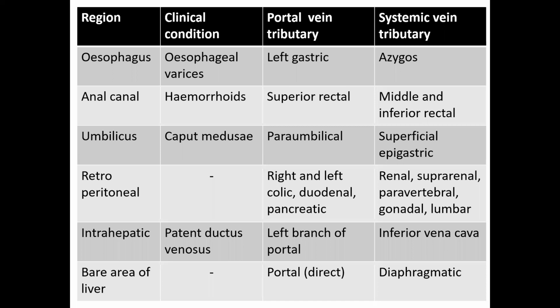We had discussed in the previous class that there are two types of hemorrhoids, external hemorrhoids and internal hemorrhoids. External hemorrhoids are painful, but that is not a portosystemic anastomosis. The internal hemorrhoids are between the superior rectal vein and the middle and inferior rectal veins. The painless hemorrhoids are the sign of portosystemic anastomosis. The anastomosis is between the vein draining above the pectinate line of the anal canal and the vein draining below the pectinate line.